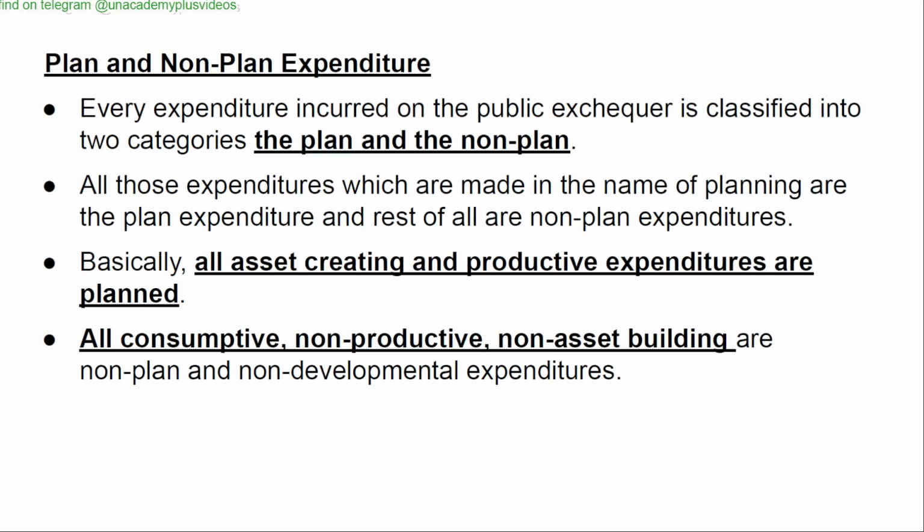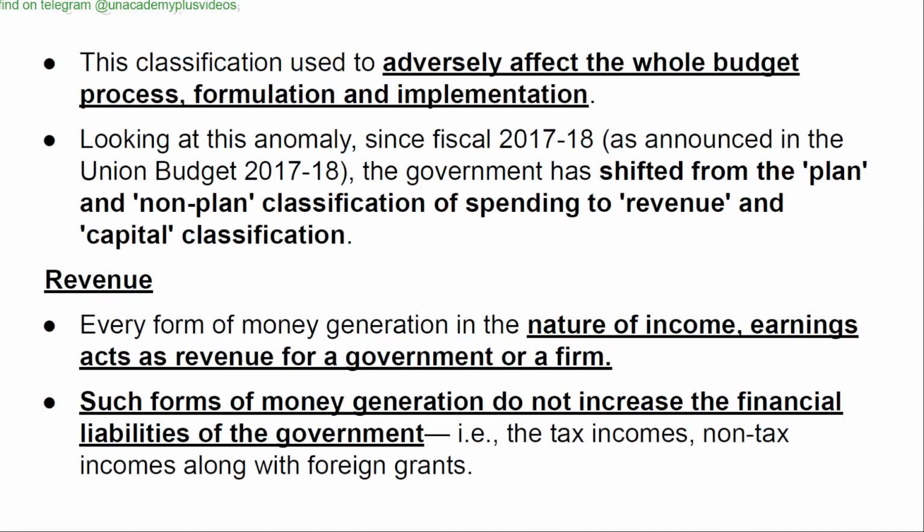Plan and non-plan expenditure. Every expenditure incurred on the public exchequer is classified into two categories, the plan and the non-plan. All those expenditures which are made in the name of planning are the plan expenditure, and rest of all are non-plan expenditures. Basically, all asset creating and productive expenditures are planned. All consumptive, non-productive and non-asset building are non-planned and non-developmental expenditures.